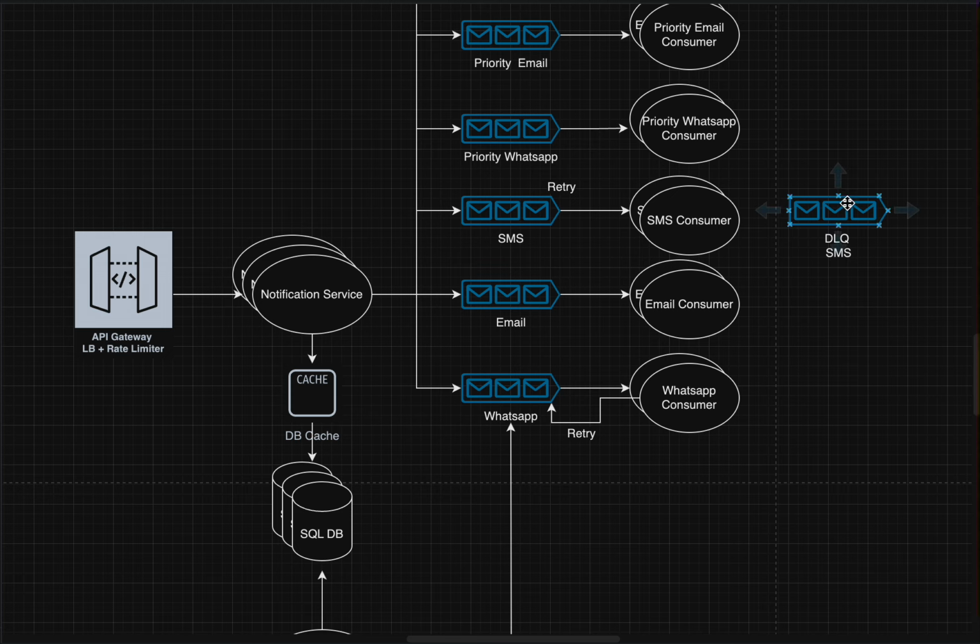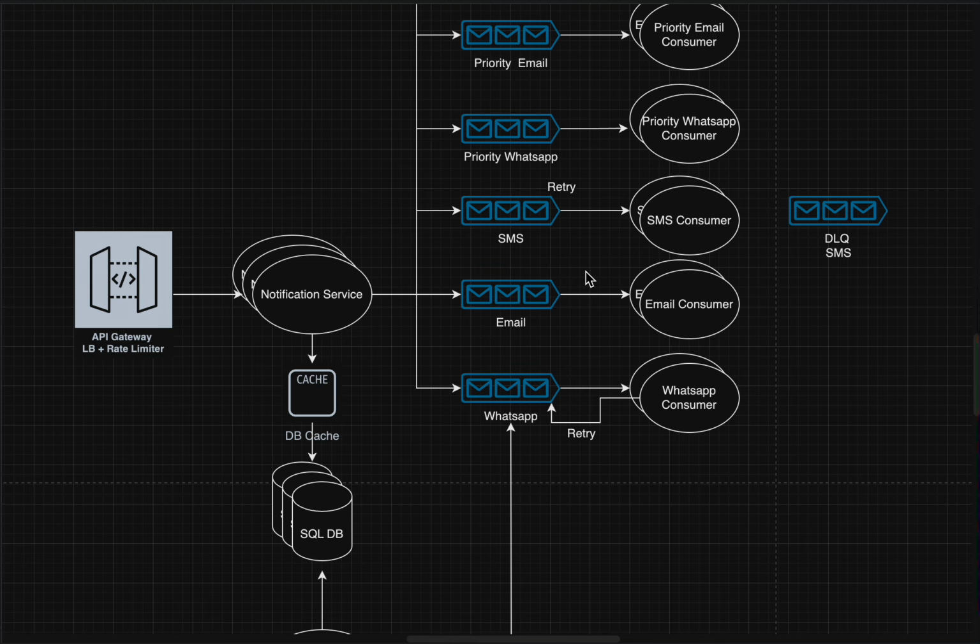This dead letter queue will have messages which have not been successful. In future, let's suppose the SMS provider you were using was down during that period of time, so all messages went to the dead letter queue. You can come and reprocess these messages, or see which messages were not processed, and send these messages from this queue again to the normal queue so that they can be consumed. So this is what a dead letter queue is.